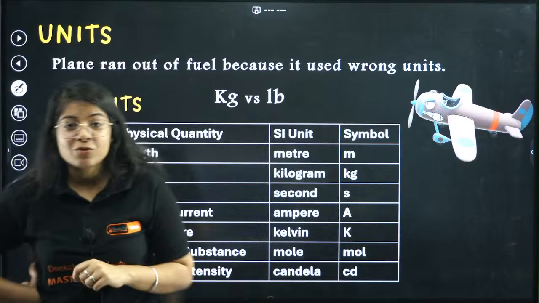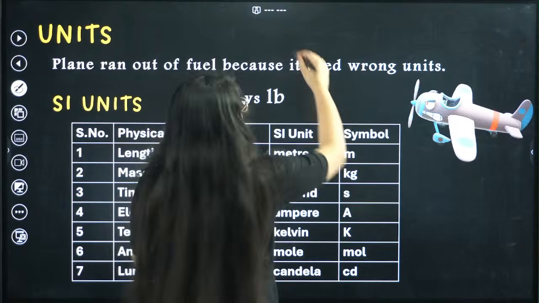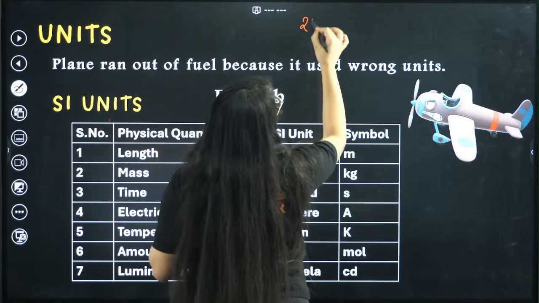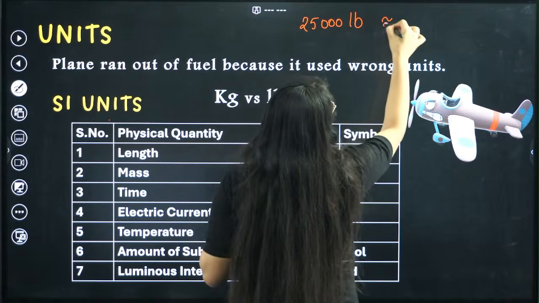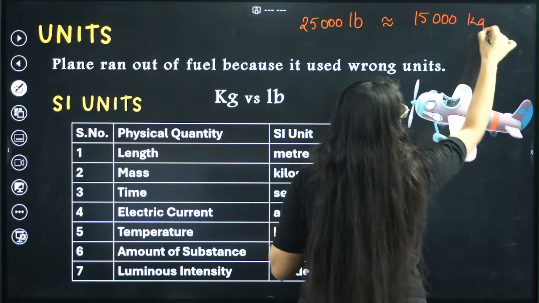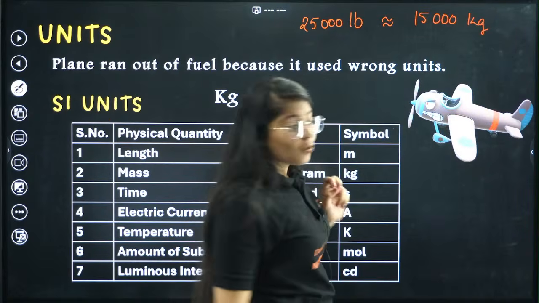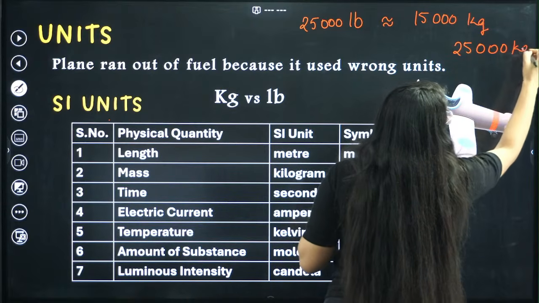Now 25,000 pounds of fuel is roughly equal to 15,000 kg of fuel. But the pilot required 25,000 kg of fuel to cover the whole distance.